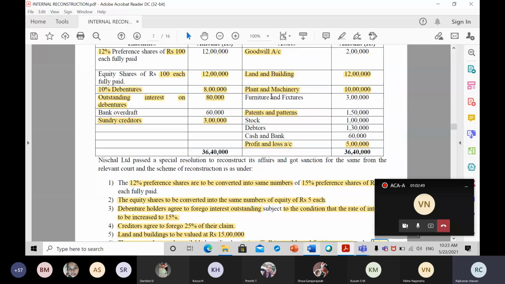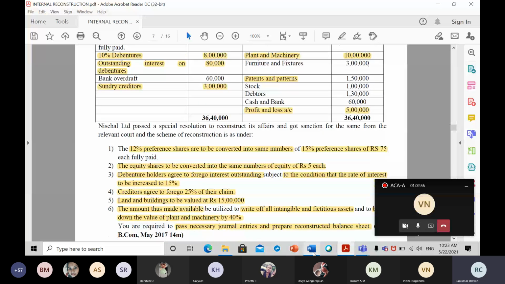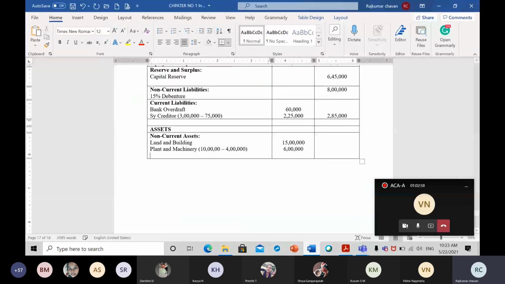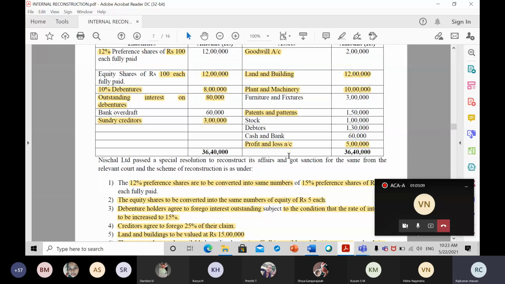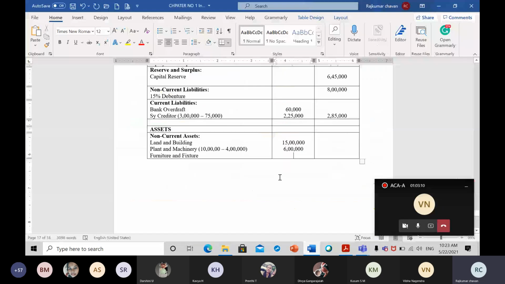Now afterwards, what is the next item? Furniture and fixture. So once again it will come, because we have not done any adjustment. So the next item will come: furniture and fixture. Now what is the amount of furniture and fixture? That is nothing but the total amount of 3 lakh rupees. So write down here 3 lakh rupees, the total amount of furniture and fixture.